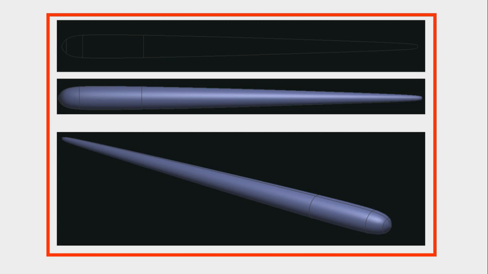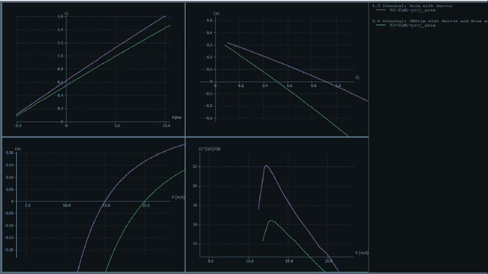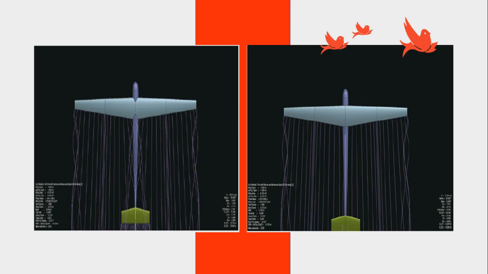Nevertheless, we decided to perform the analysis anyway, to have a rough idea of how the fuselage is changing the performance and stability of the aircraft. So we ran our analysis and compared the results with the previous one. We immediately noticed a huge drop in endurance ratio and that the aircraft is no longer trimmed at 15 meters per second. After a quick review, we found out that it is mainly due to the wing position not being high enough, and therefore a lot of turbulence was induced, as we can see on this image.